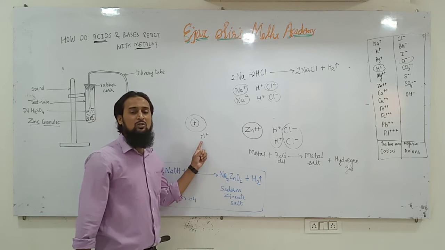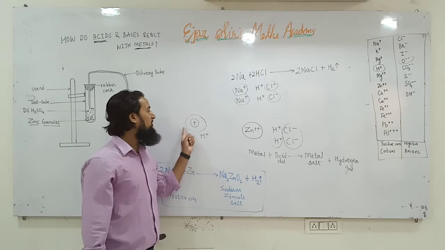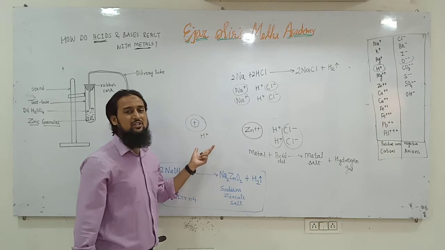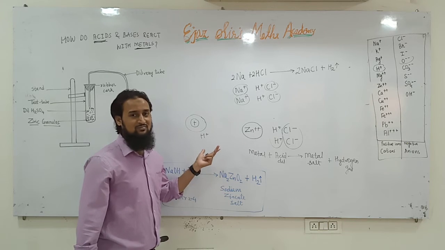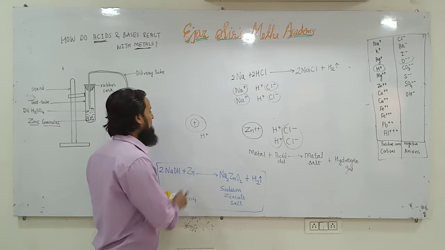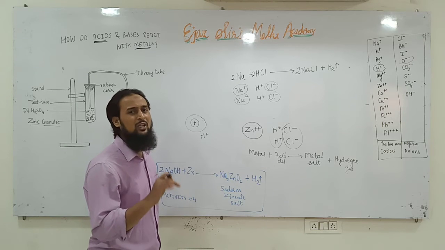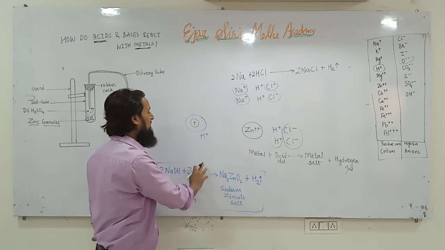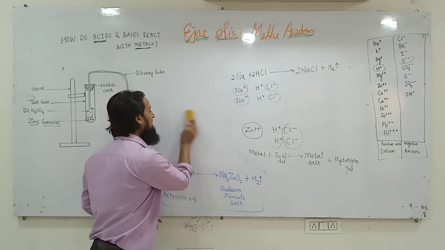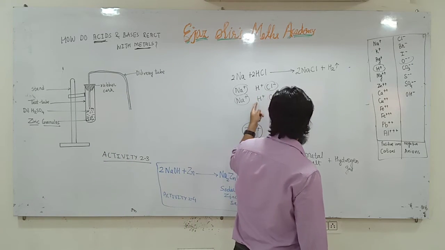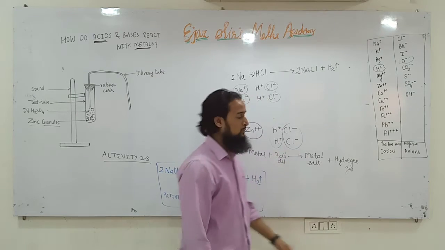And we know if a person has lost everything from his life, how dangerous that person can become. Just joking. But remember, H positive means only proton because the electron is donated. So H positive proton is highly reactive, it cannot exist singly. That's why it must have another H to form H2.